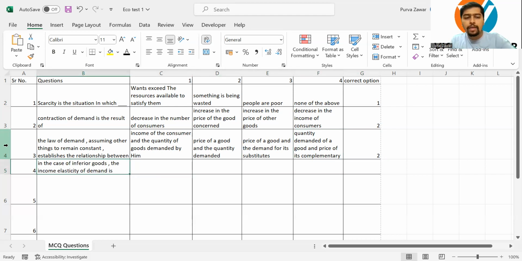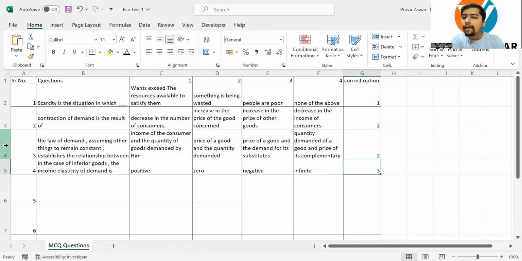Fourth question. In the case of inferior goods, the income elasticity of demand is, 10 seconds. Yes, I hope you got the answer to this.